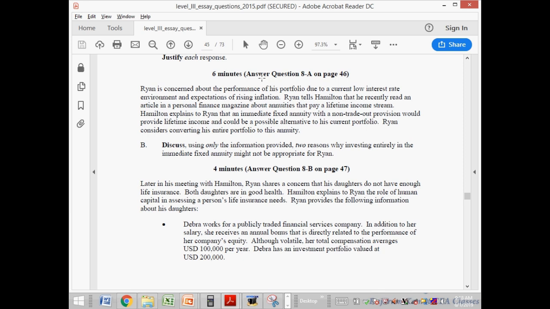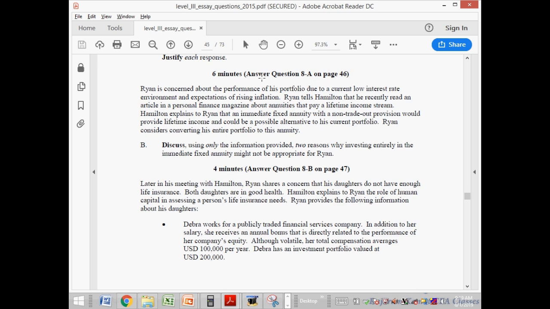और सेकंड है फिक्स एन्युटी का ड्रॉबैक. पहला वाला था इमीडिएट एन्युटी का ड्रॉबैक. सेकंड है फिक्स एन्युटी का ड्रॉबैक. फिक्स एन्युटी का ड्रॉबैक है कि अगर इंटरेस्ट रेट बढ़ने वाले हैं, then locking the rate right now does not make any sense. You can wait till the point when the interest rate increases, so that you will get higher payments from the fixed annuity plan later on. So if the interest rate right now are lower, then the immediate fixed annuity may not be appropriate.